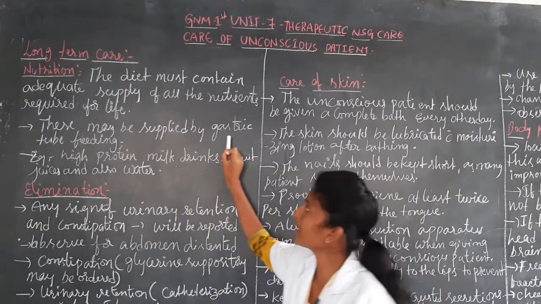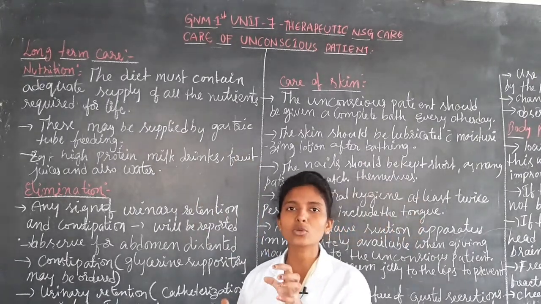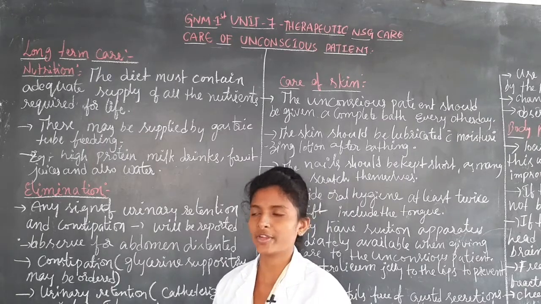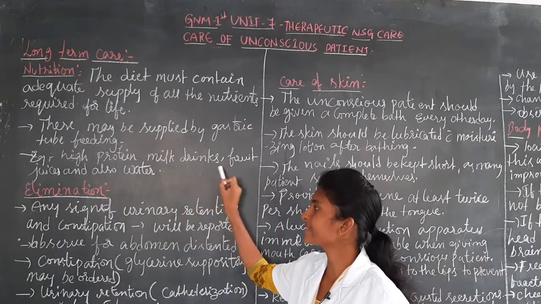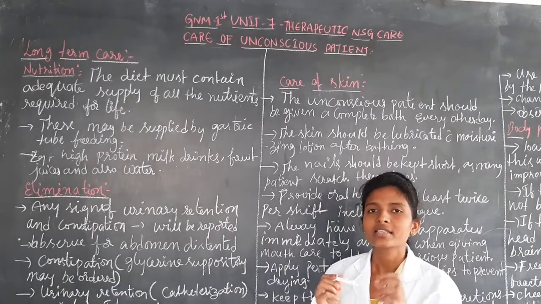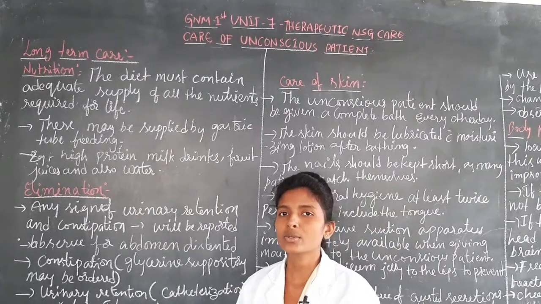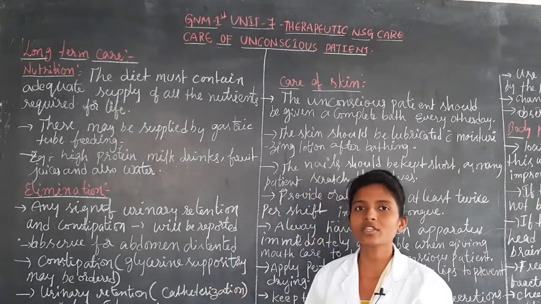They may be supplied by gastric tube feeding, that is, nasogastric tube feeding. The diet includes high protein milk, drinks, fruit juices and also water. This is the nutritional status for long-term care of the patient.